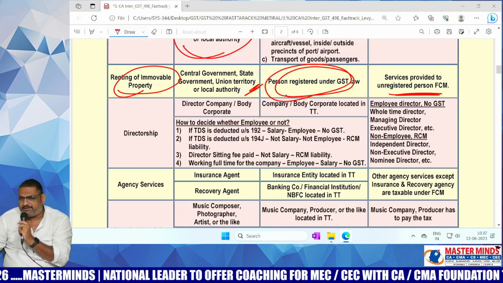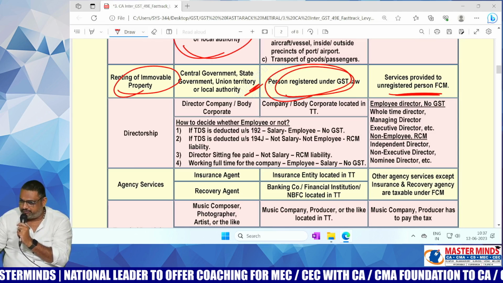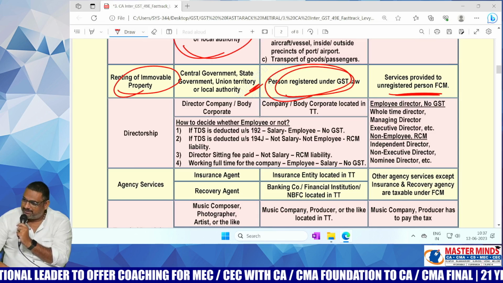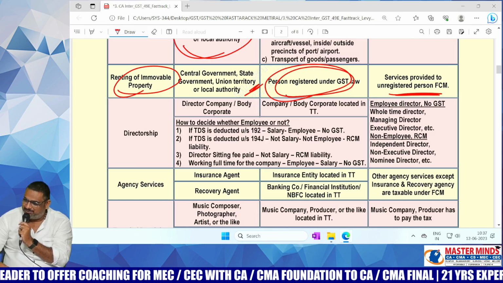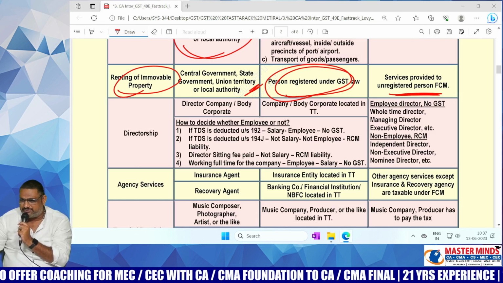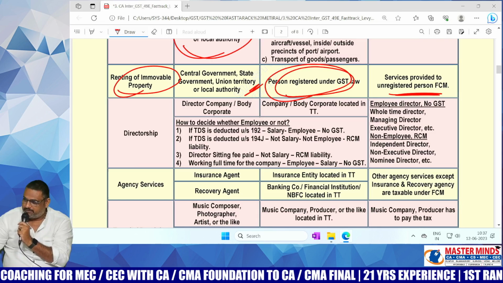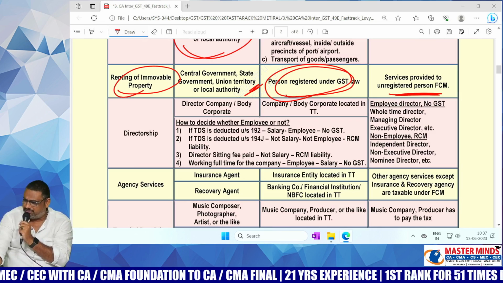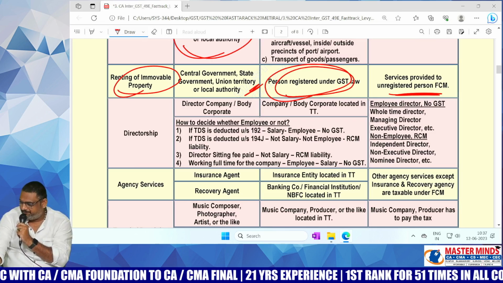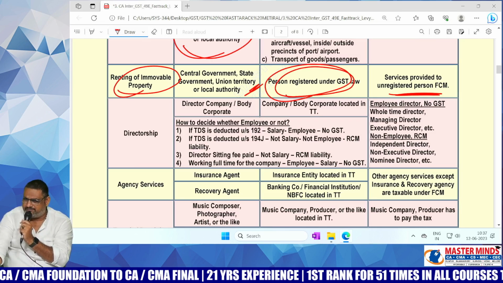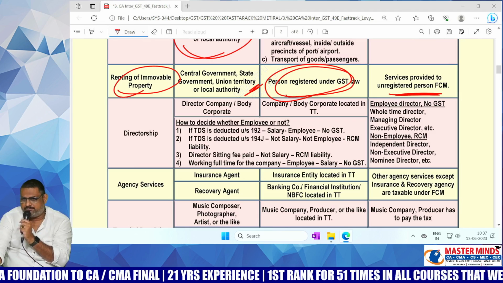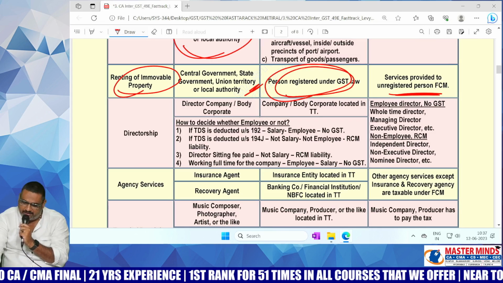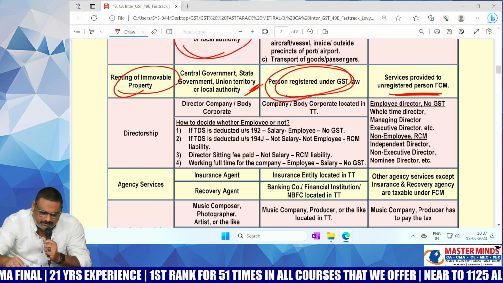Let's say vegetable markets are there, na? Vegetable markets, fruit market, fish market. With respect to shops that generally belong to Guntur municipality, what is the position? Who can be the recipient? Generally unregistered persons. The people who will be there in the vegetable market will be farmers only. Generally those people will be unregistered only. If the recipient is unregistered, then FCM or RCM? FCM. If the recipient is a registered one, then only RCM will be applicable. That is the point.